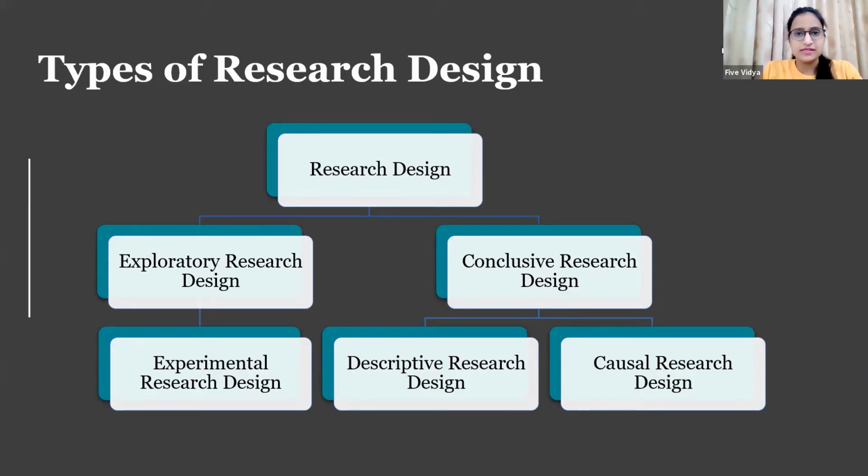To make it very simple, exploratory research design talks about research wherein we are exploring something, finding something new, which we do not know at the beginning of our research. Whereas in conclusive research designs, we are concluding something, we are working on facts and data which we know.